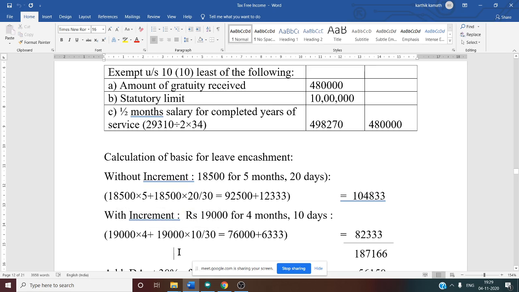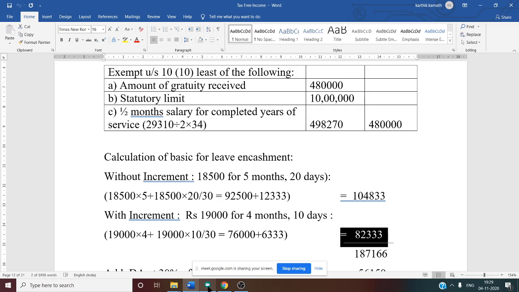But what about January 10 days? January 10 days are there, right? So that also we need to calculate. So separately plus 19,000 into 10 by 30. Why 10 by 30? We are considering only 10 days salary. So if you do, you will get 6,333. Now add both, 76,000 plus 6,333. You will get 82,333 with increment.